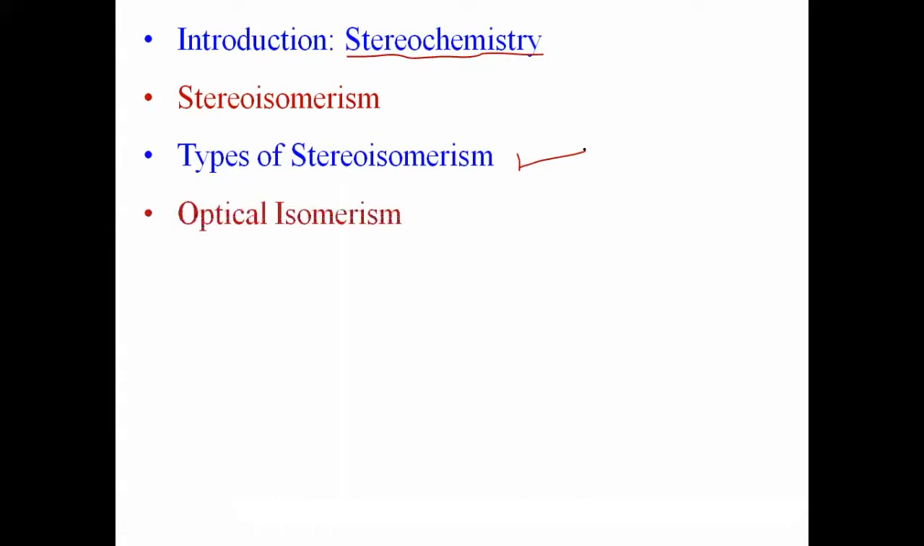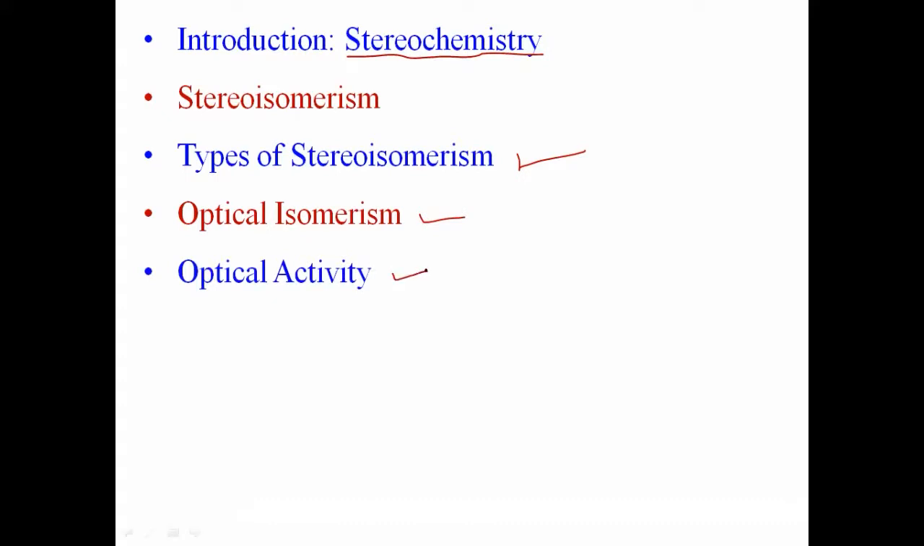Here we have started the discussion of the first type in detail. What is meant by optical isomerism? The stereoisomers which have the same molecular formula, same structural formula, but differ in their action on plane polarized light are called optical isomers, and that phenomenon is called optical isomerism. We have studied what is meant by PPL, that is plane polarized light. Then, what is optical activity?